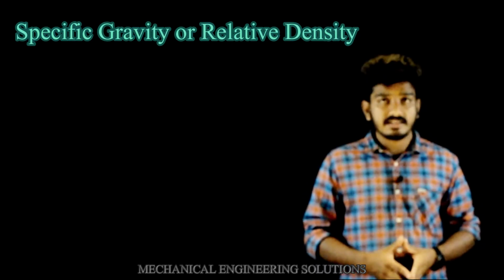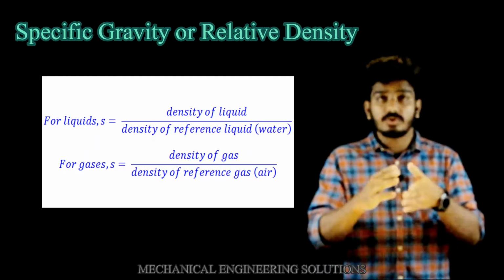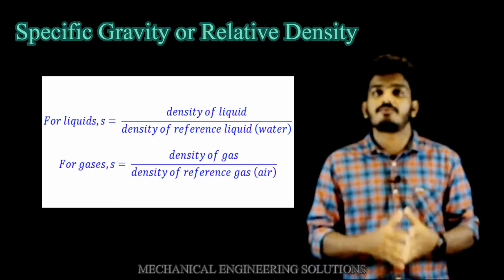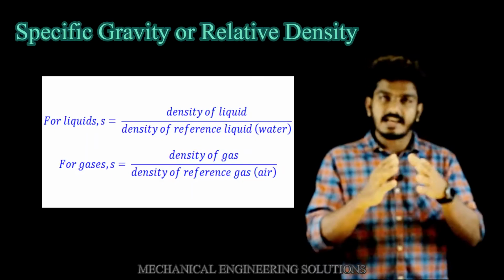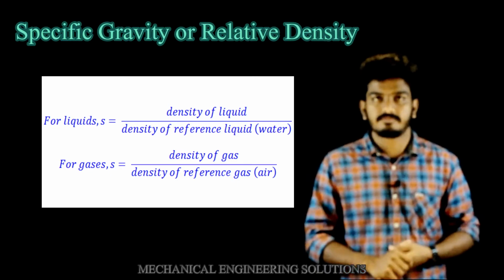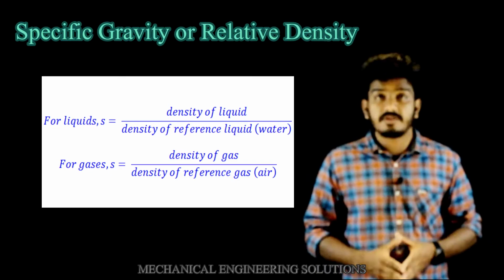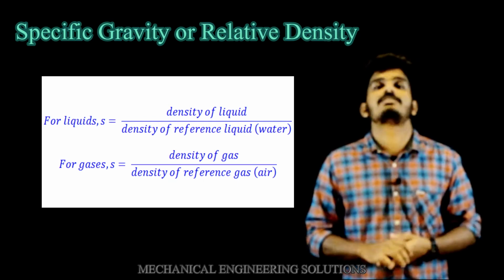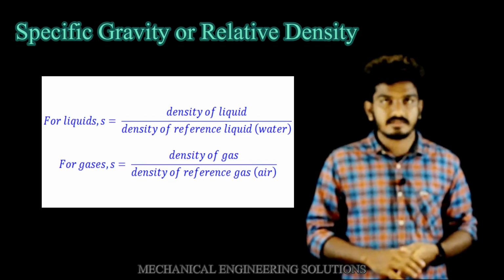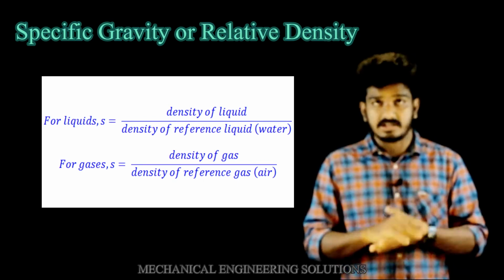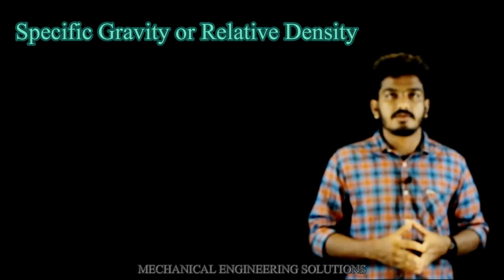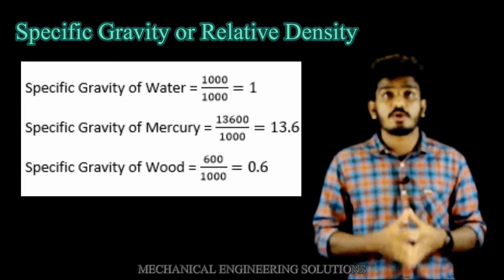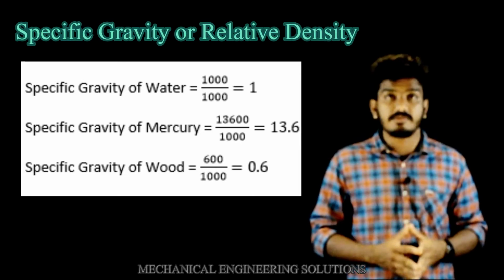Specific gravity is defined as the ratio of the mass density of a fluid to the mass density of a standard fluid. In most cases, the standard fluid will be water. Yes, it gives the comparison between two densities. So it is also called relative density, which has no units and dimensions. I will show you some examples. The mass density of water is 1000 kg per meter cube and the specific gravity will be 1.